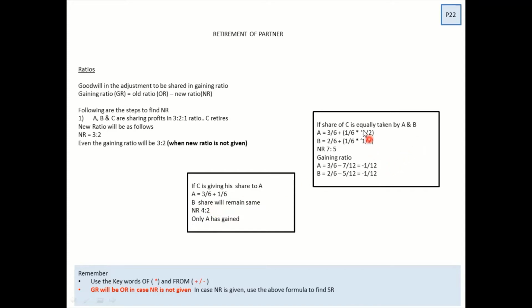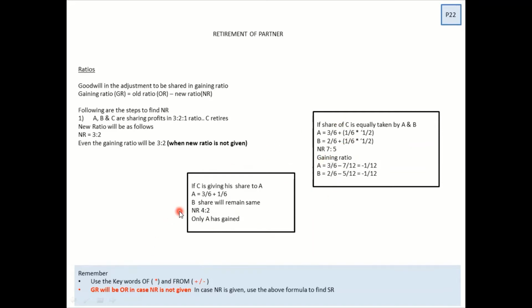Let's look into the keyword where of has been used. C's share is being distributed equally. It's been taken equally by A and B. That means what? A will be getting his share, which was 3 by 6, plus C's share, 1 by 6, into 1 by 2. The word of has come, so I have used the keyword multiplication. This is easy, the ratio part. The keywords of and from can be applied in change in profit, admission, retirement, and death. And you can get your ratios right.